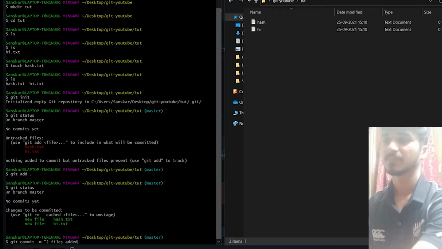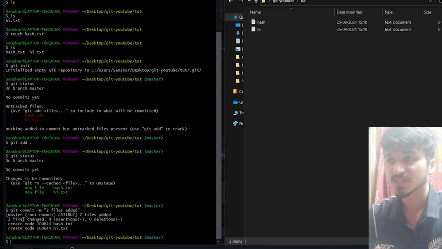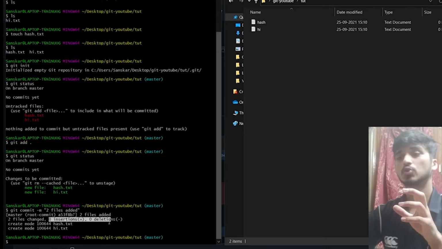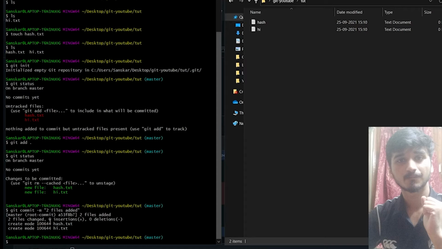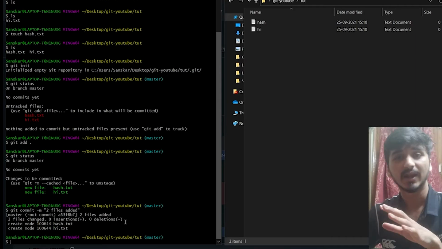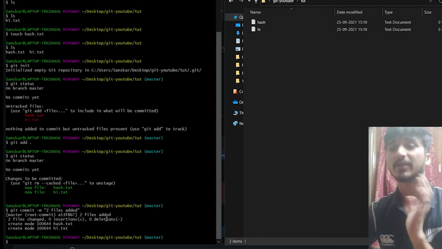Okay, enter. Now it says 2 files changed, 0 insertions, 0 deletions. This is because there were no additions or deletions of lines of code. Git basically keeps track of lines of code. 2 files were changed, 2 files were added, fine. But did I write any code? No, I didn't write any line of code. Therefore it's saying 0 insertions and 0 deletions. No lines of code were added and none were deleted. And that's it. Now these are committed.